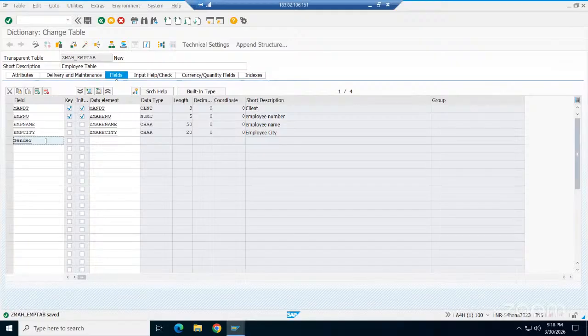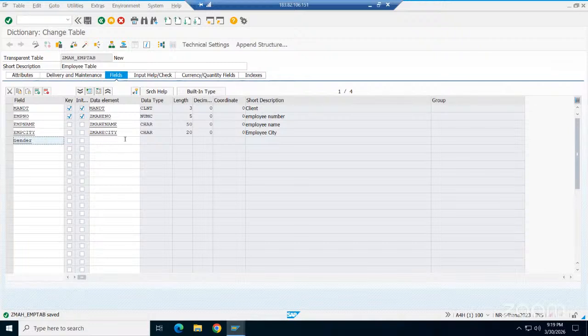Within that SAP system, you can use it in a program or in a table or anywhere. Once I move the package from one to UAT, meaning to the quality system, there also we can reuse that same data element. Correct. Package movement, you can say, is the transport request movement.